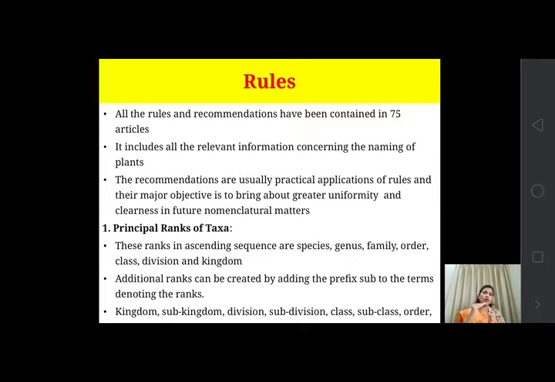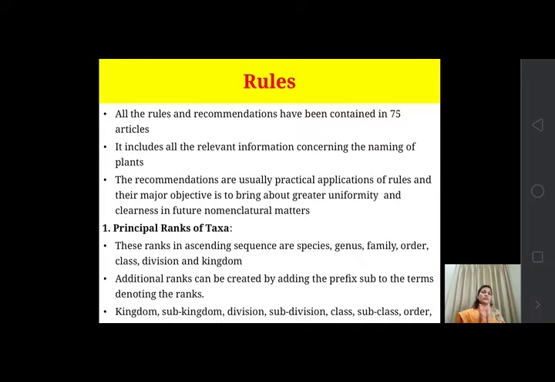They include all the relevant information concerning the naming of plants, and the recommendations are usually practical applications of the rules. Their major objective is to bring about greater uniformity and clearness in future nomenclatural matters.